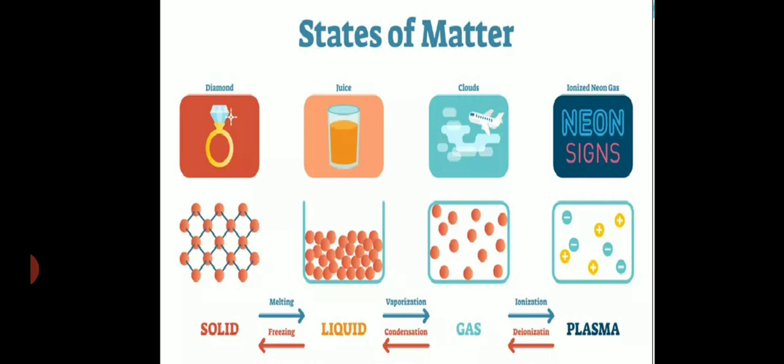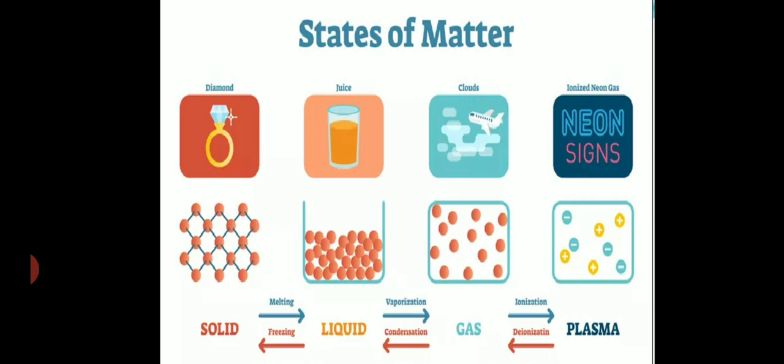So matter exists in 3 different states as per our knowledge, that is solid, liquid and gas. But there are 2 more states of matter, that is plasma and the Bose-Einstein state. When we heat a solid substance, it starts converting into liquid. When we heat a liquid substance, it starts converting into gaseous state. When we go on heating the gaseous state, at a particular temperature and point,